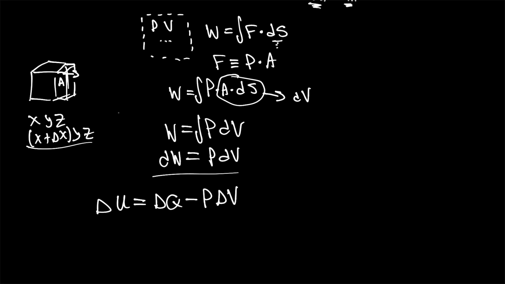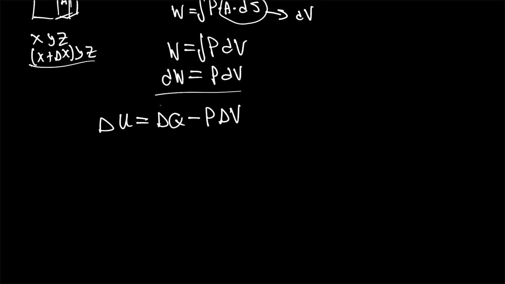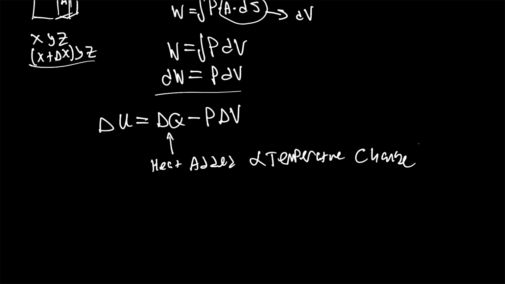Now another important thing to note would be the heat supplied to the system, and basically this delta Q, this heat added, is proportional to the change in temperature of the system. Basically the temperature of the system is just the average kinetic energy per molecule. So if we have thermal energy being supplied, that's being converted to a change in average kinetic energy for the particles of that system, thus creating heat.